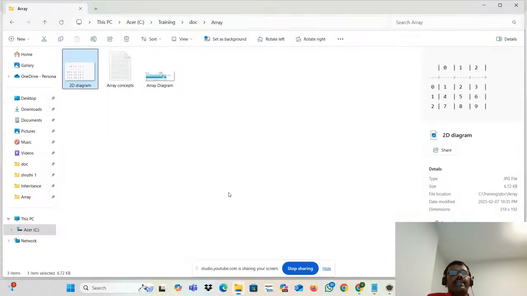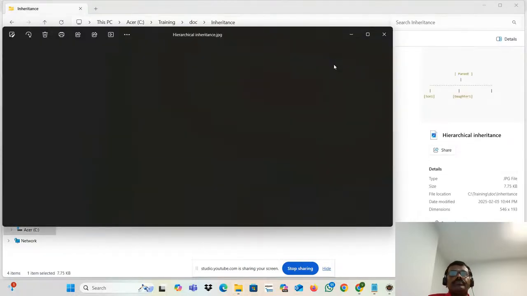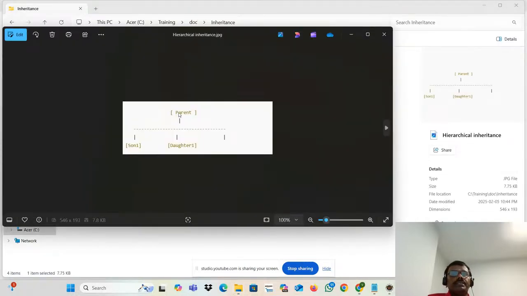If we go to the diagram, you will find it easily. Hierarchical inheritance: see that single parent, son one, daughter one. Again, we can have multiple children as well. It's a hierarchy. What about this one?